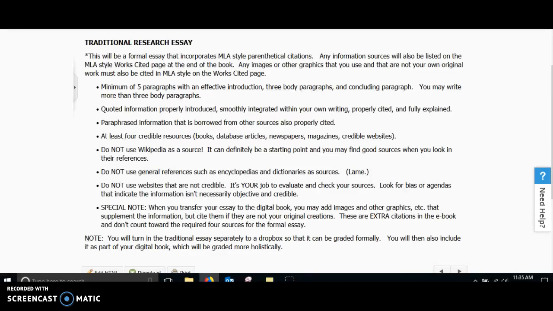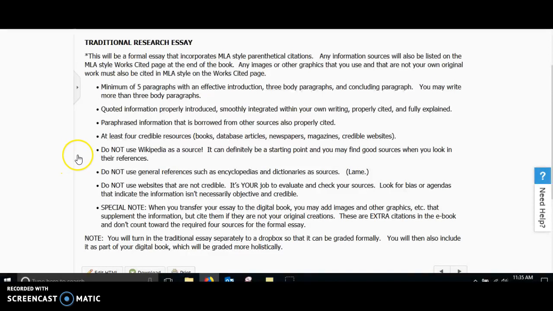Any paraphrased information that's borrowed from other sources must also properly be cited. You need to make sure that you are using at least 4 credible sources. So this could be books, database articles, newspapers, magazines, and credible websites. Again, remember, it is up to you to determine whether or not a website is credible. And it has been shown to you through these videos where to access pages that would be helpful to you on assessing whether or not a website is credible.